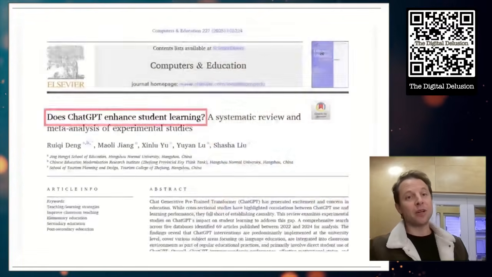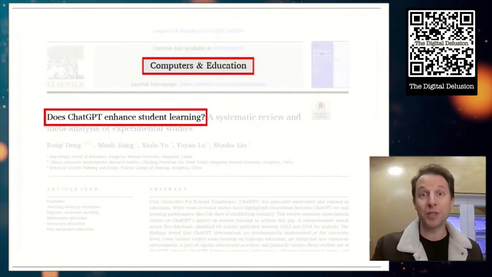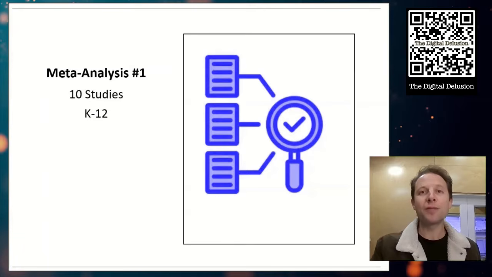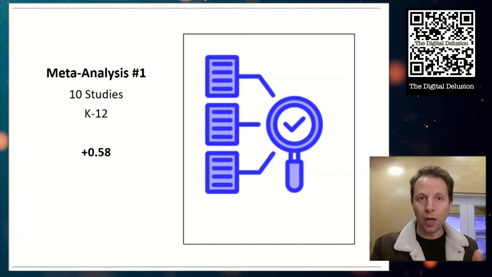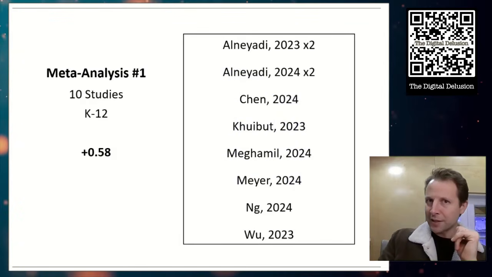So the first paper is here. Does ChatGPT enhance student learning? This was published in Computers in Education, which is a Q1 journal, a very good journal. And they found 10 K-12 studies that combined gave us an effect size of positive 0.58, looking good. But here are the 10 studies they used. If we zoom in, we're going to find something interesting.